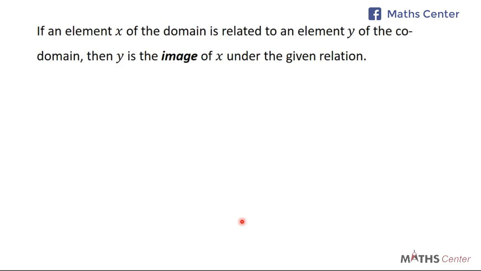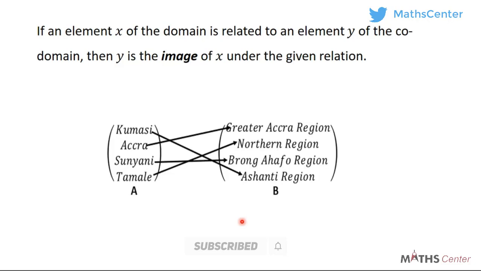If an element, say X, of the domain is related to an element, say Y, of the codomain, then Y is the image of X under the given relation. Now what does this mean? I'm going to pick an example to explain this. We have seen in the previous slide that Kumasi can be linked to Ashanti region. Accra can be linked to Greater Accra region. Sunyani can be linked to Brong Ahafo region, and Tamale can be linked to Northern region. Now we know for sure that Kumasi is related to Ashanti region.